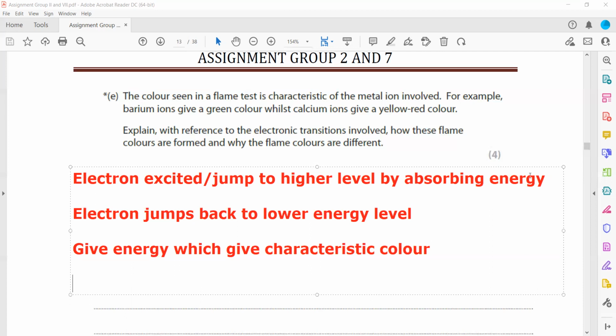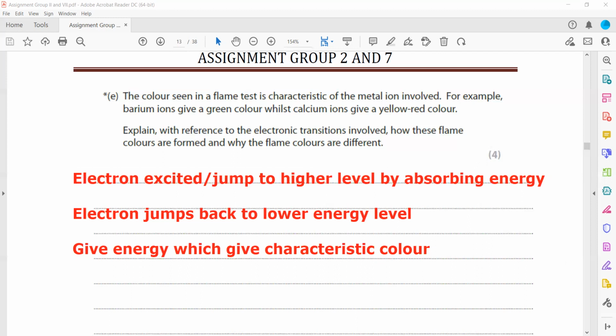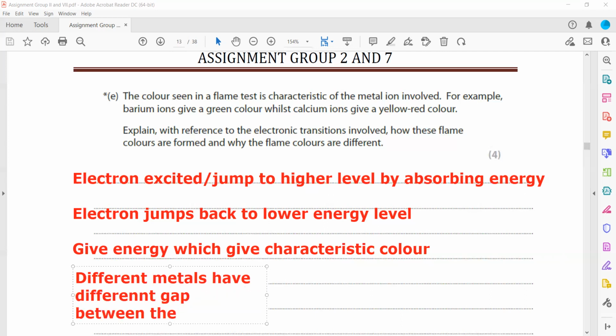And why? Because the last part they asked why there's a different color for different elements. Because different metals have different energy levels, or difference in the energy level between the shells, or you can also say energy levels.